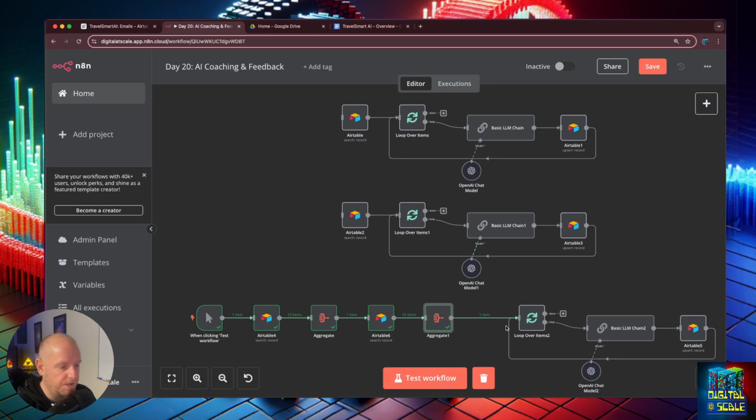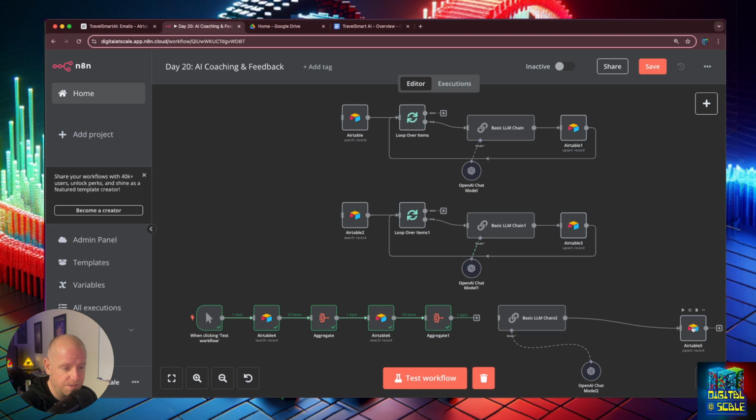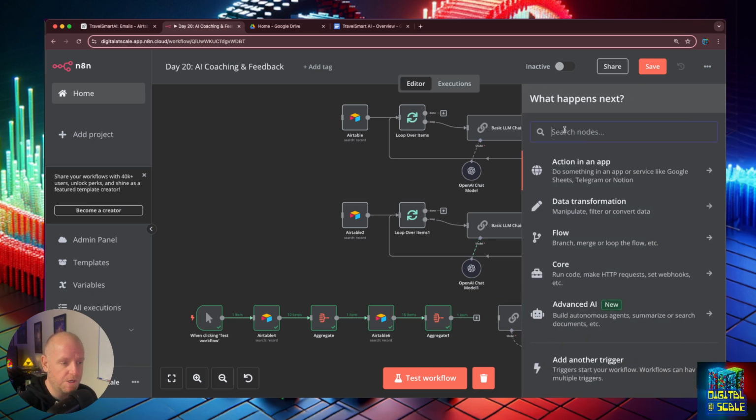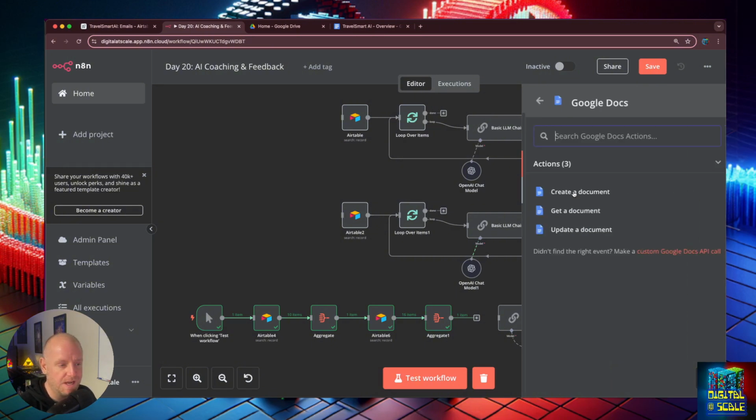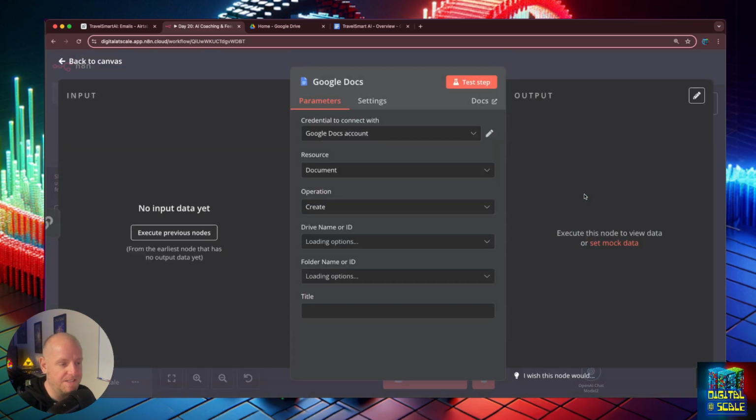Now, we don't even need the loop anymore. We can actually remove this one, and we're also going to remove this, because we're going to create a Google Doc with this information. Based off what we learned yesterday, we could also create a Google Slides deck so that you could have analysis meeting notes. But for this, I'm just going to put it into a Google Doc. So we're going to create a document.